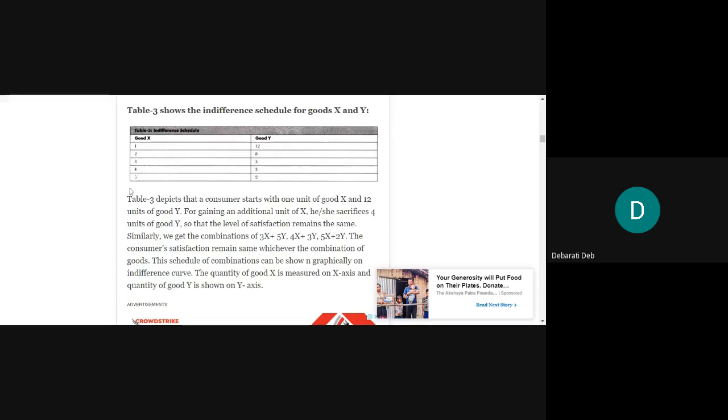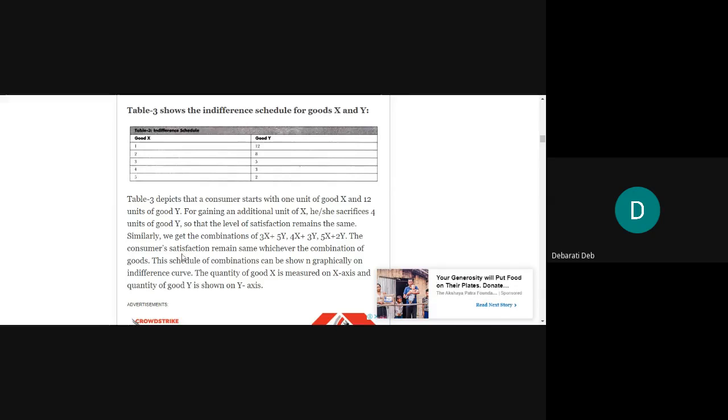So what the consumer is doing is increasing the purchase of good X. At the same time, he is compromising on good Y, because they are substitute goods. You can substitute one for the other. So you are substituting good Y with good X, increasing the number of units of good X and decreasing the number of units of good Y. That is how you got the following combinations: 3X and 5Y, then 4X and 3Y, and 5X and 2Y. These are the different combinations that you got.